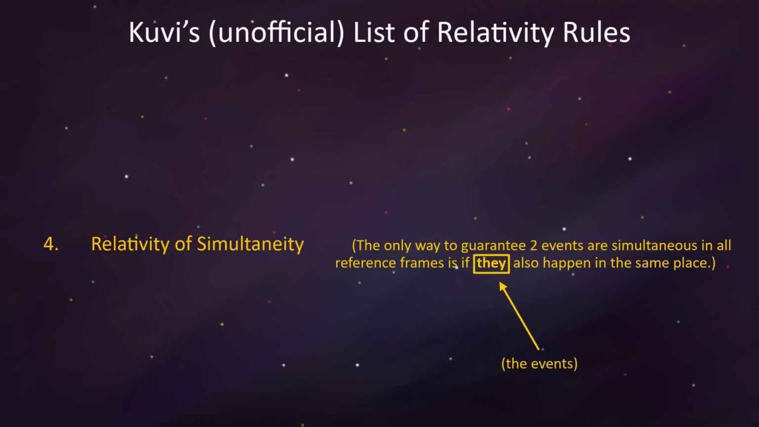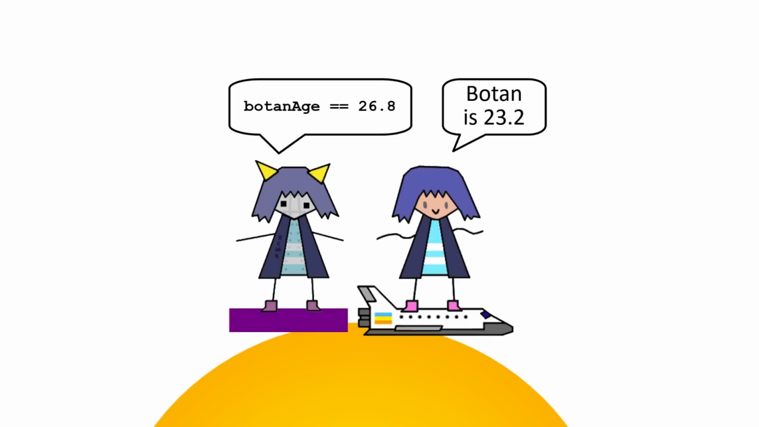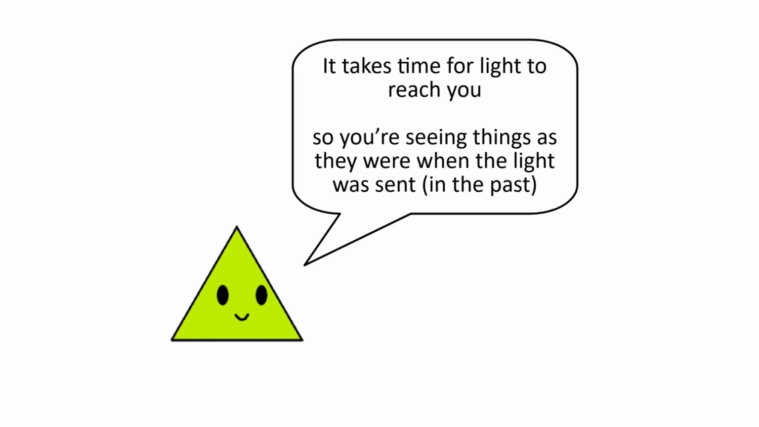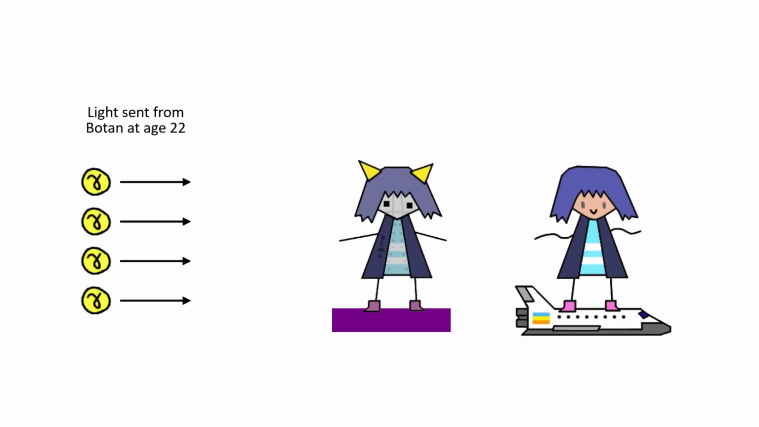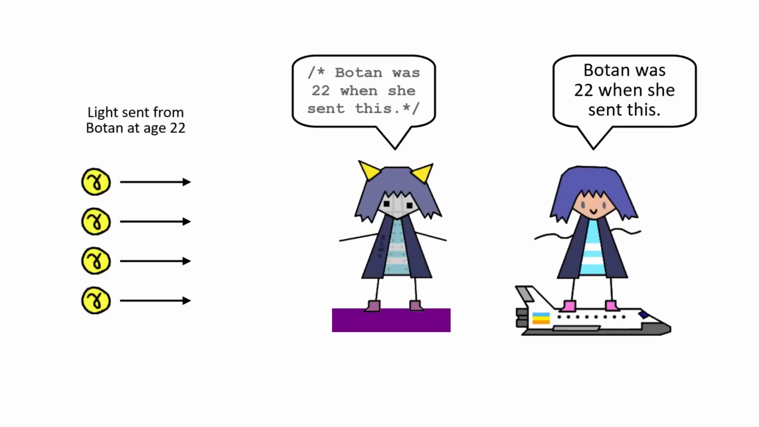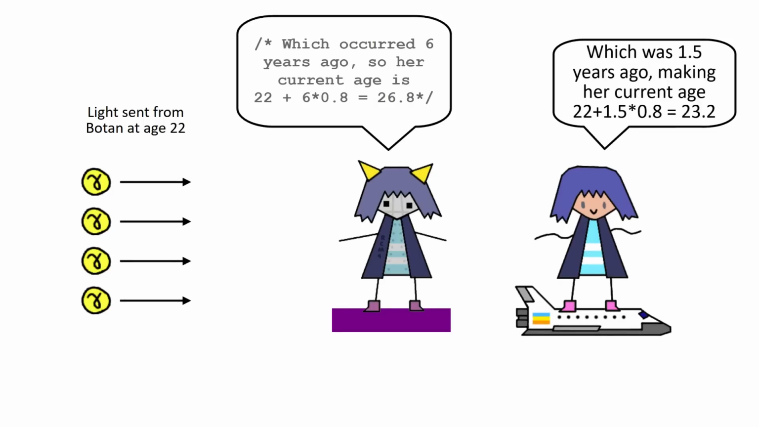It might seem like an issue to have Mary and RCM4 see Botan at different ages when they themselves are in the same place at the same time. But remember, the speed of light is finite, so you don't see things in real time. Instead, you see them as they were when the light was emitted. In the example, the light they received during the transfer will show Botan at age 22. So they will both agree that Botan was 22 when she sent the light they're currently receiving, even though they disagree on when that light was sent out.